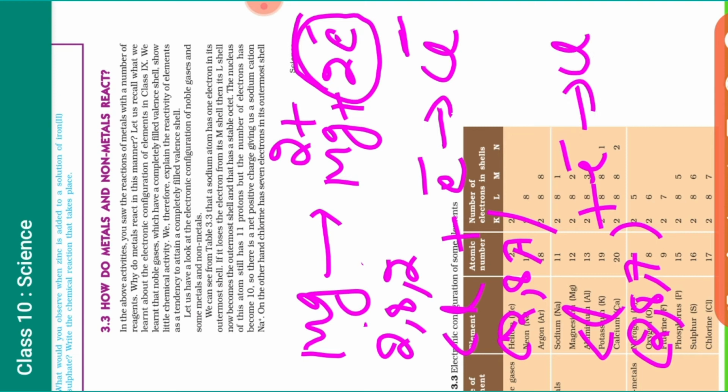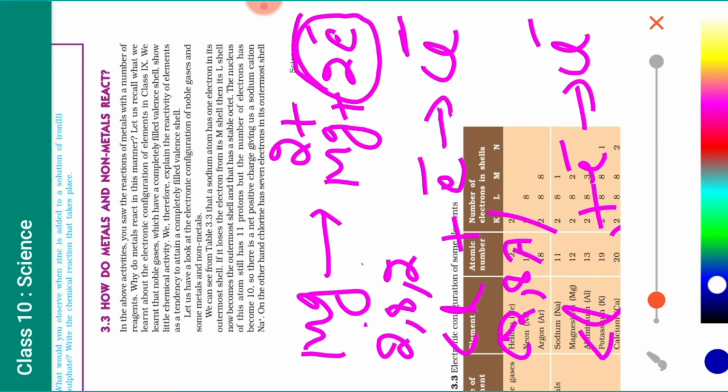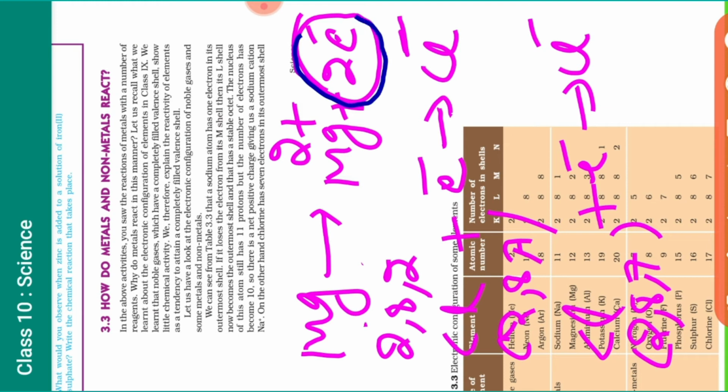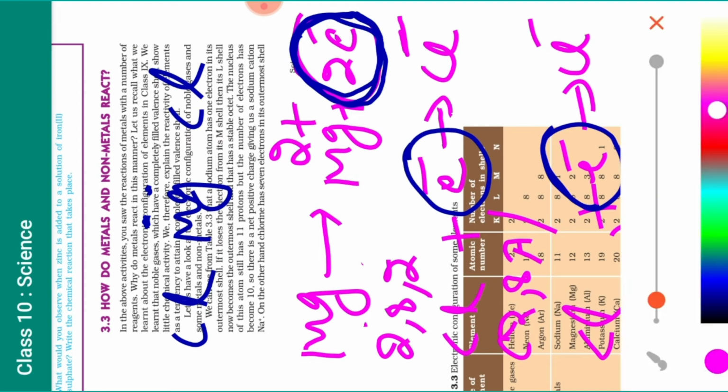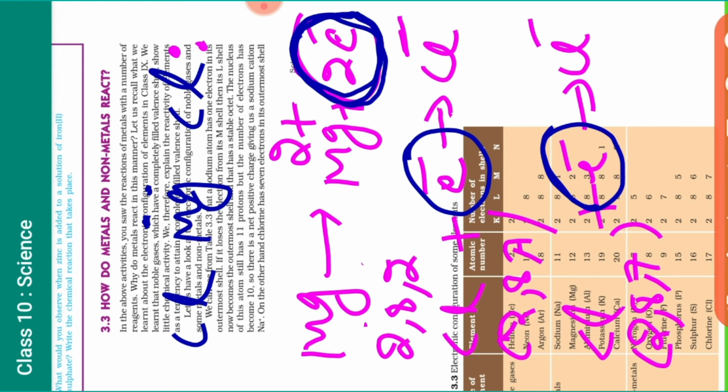Okay, Cl negative. And student, just remember one thing, it's very, very important for you, that whenever there is a loss of electron, it is always written on the right hand side, and whenever there is a gain of electron, it is always written on the left hand side. Just remember one thing. Now just see all of you how we are going to make an ionic bond over there. Magnesium and Cl. Magnesium has how many electrons in the valence shell? 2 electrons. I am writing it this way, 2 electrons I have written there. Now you see after that 2, 4, 6 and 7.